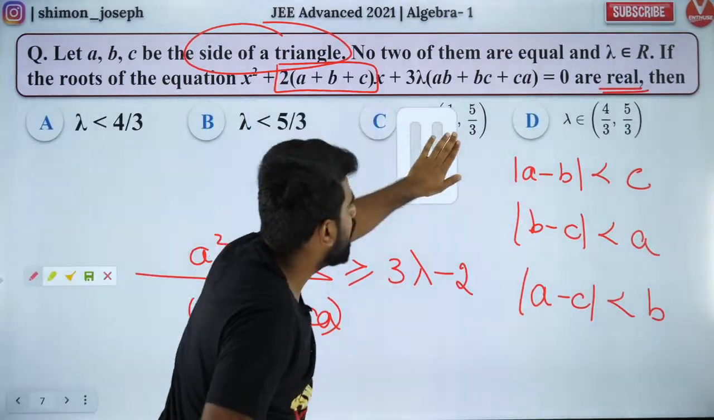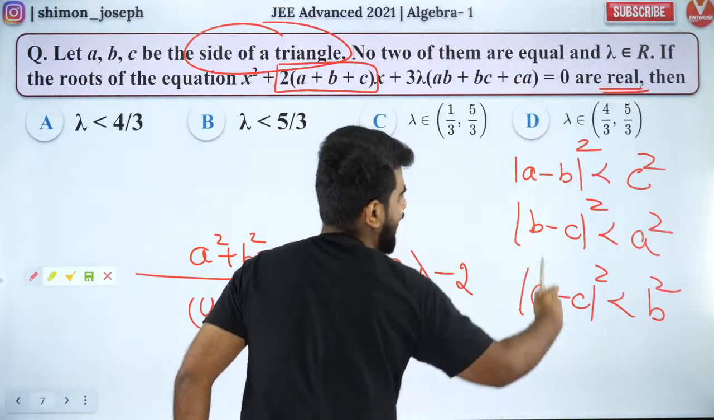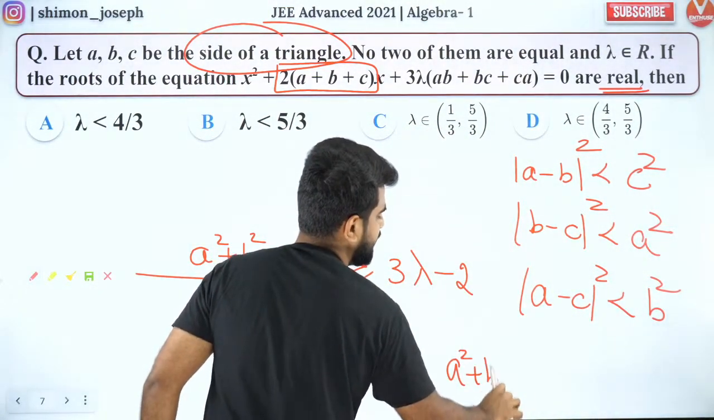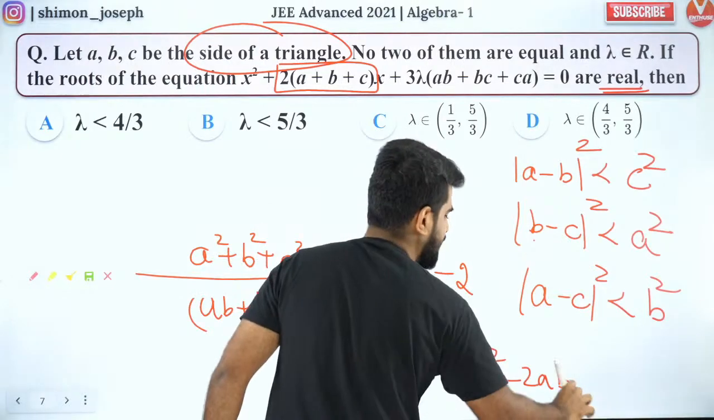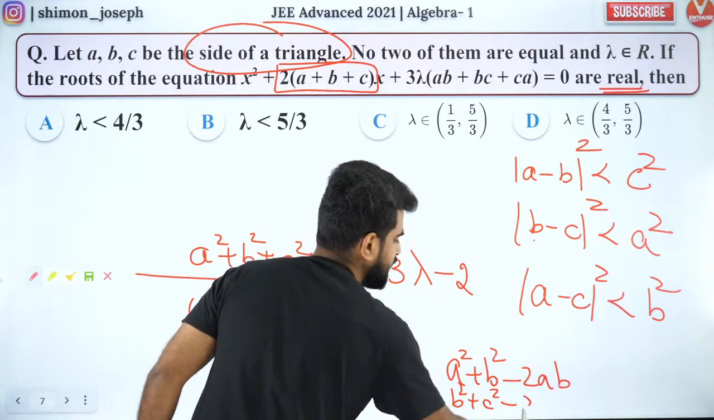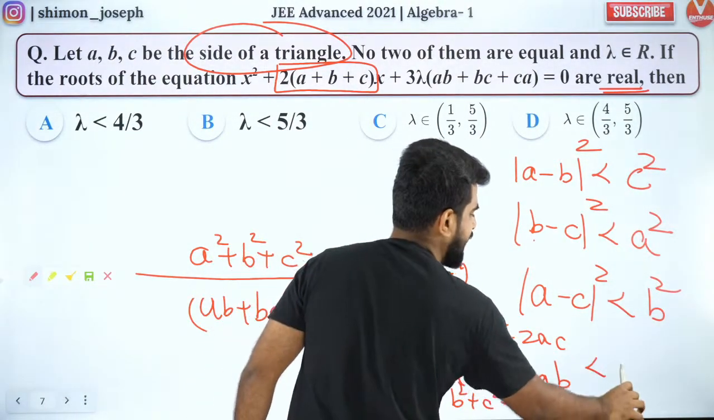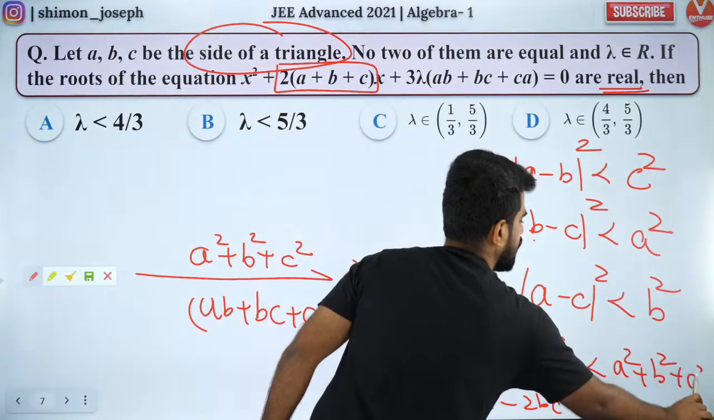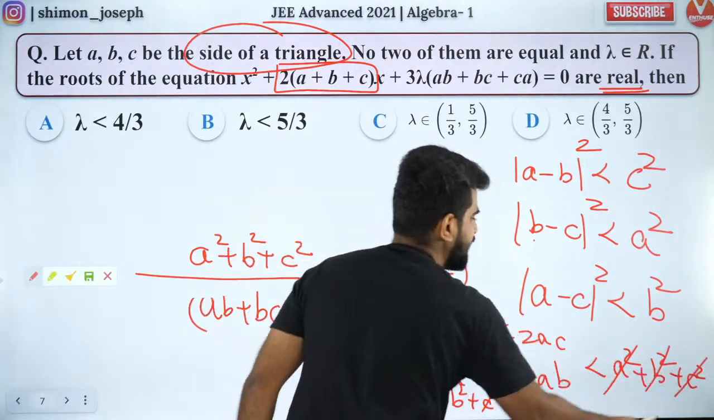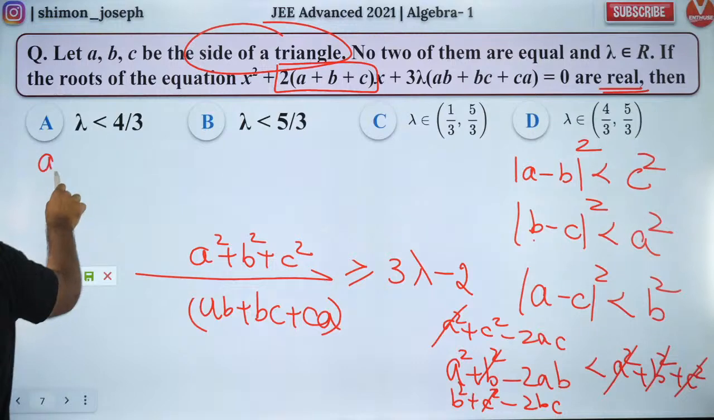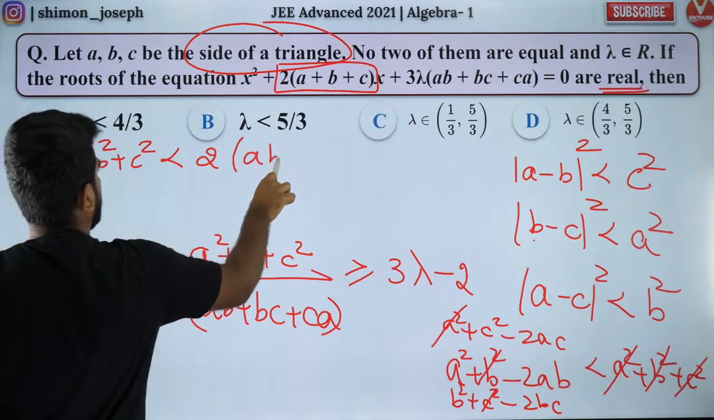Now I'm going to square these expressions and add all of them. If I add all of them, what will I get? I'll get a square plus b square minus 2ab. Next you'll have b square plus c square minus 2bc, and then a square plus c square minus 2ac, and that will be lesser than a square plus b square plus c square. So one a square cancels, one b square cancels, one c square cancels. So what will you have? You will have a square plus b square plus c square lesser than twice of ab plus bc plus ca.